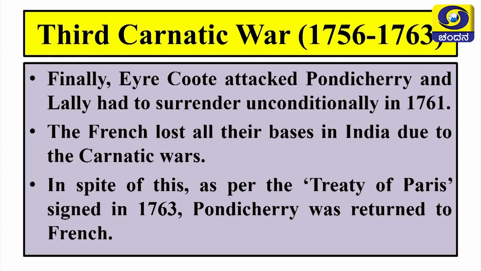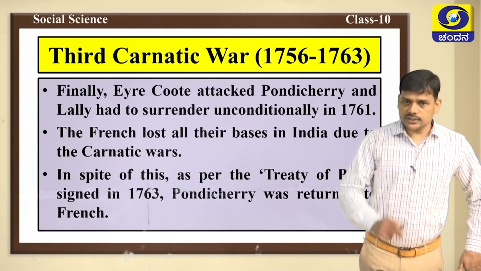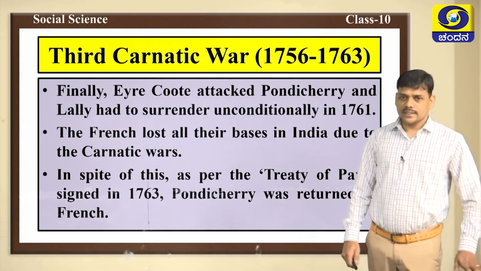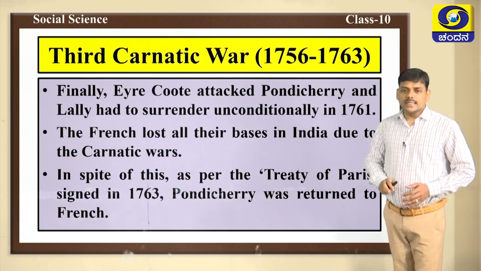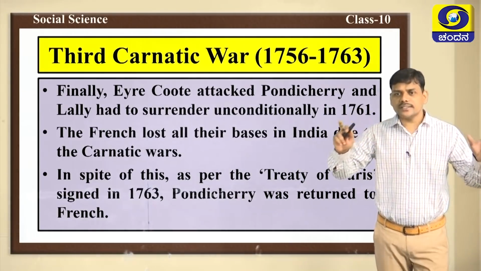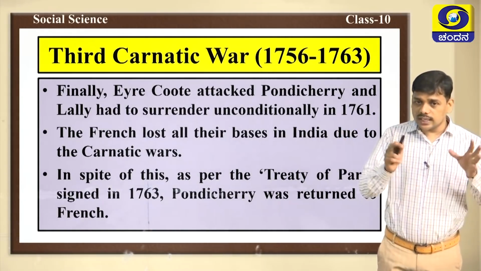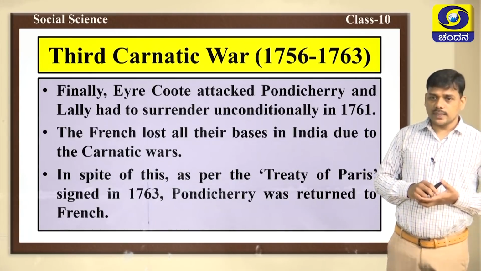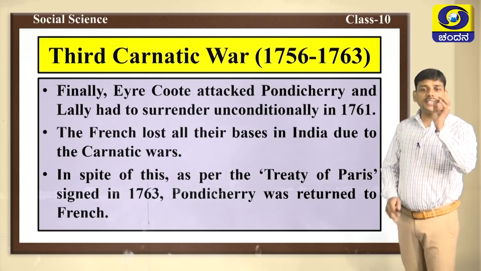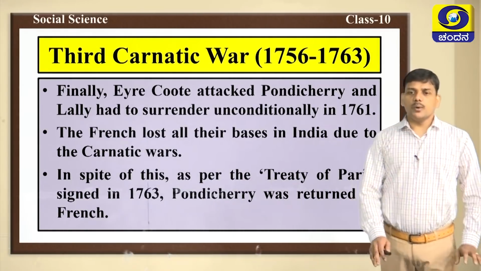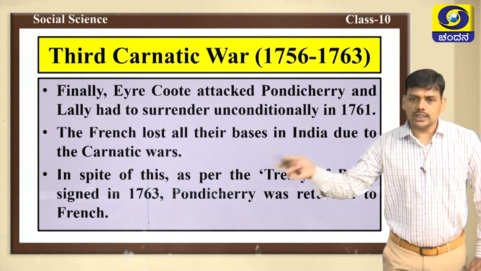After that, Sir Eyre Coote attacked Pondicherry, and Count de Lally had to surrender unconditionally in the year 1761. By the end of the Third Carnatic War, the French lost all their bases in India due to the Carnatic Wars. In spite of this, as per the Treaty of Paris, which was signed in the year 1763, Pondicherry was returned to the French.